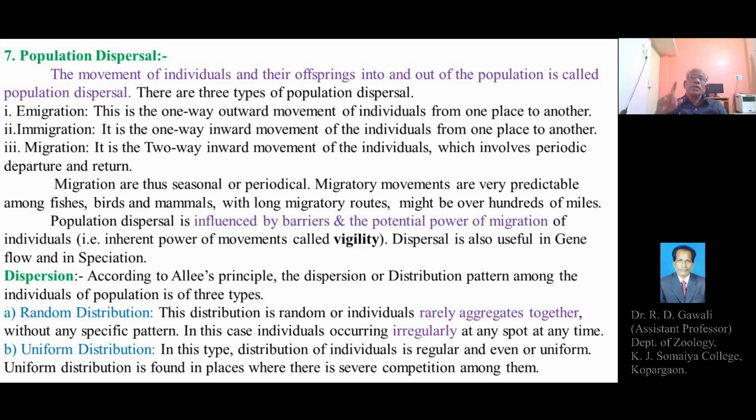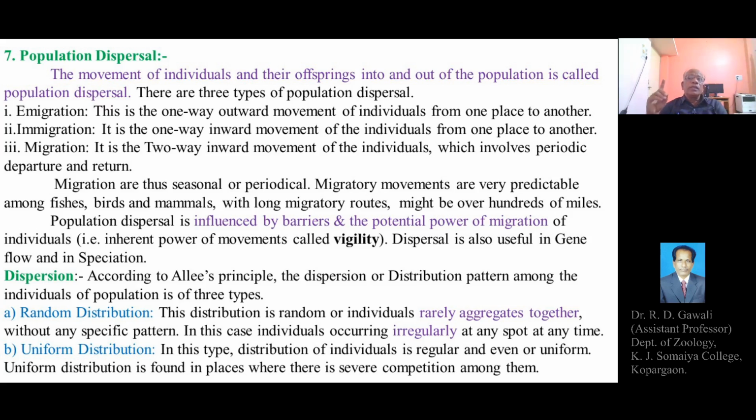Population dispersal is influenced by barriers, maybe large water bodies or mountains. Different types of barriers, maybe mountains or seas and oceans, large aquatic bodies, will become a limiting factor for the dispersal, because passing a distance like that ultimately becomes a barrier or limiting factor for the dispersal.